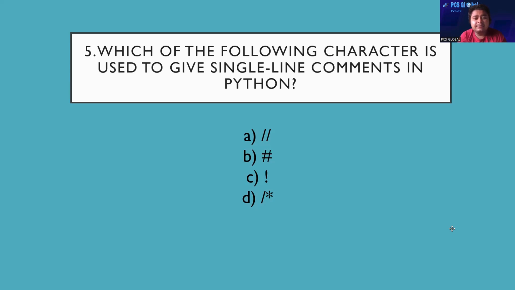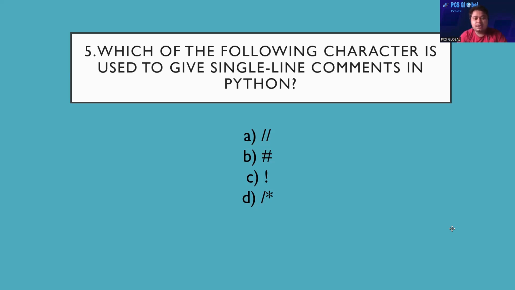So what will be these characters? There are four options: double slash, hashtag, exclamation mark, and hashtag and star together. So these four options are given on your screen, and you can say what will be the exact character that is used to give single line comments in Python.